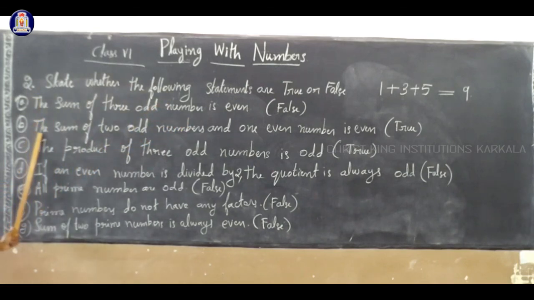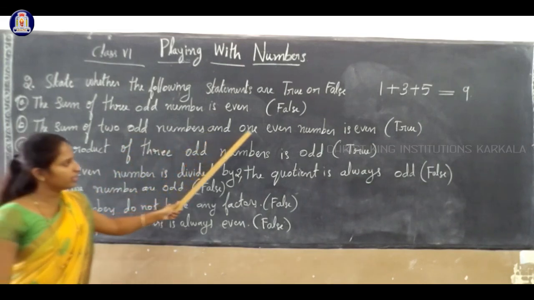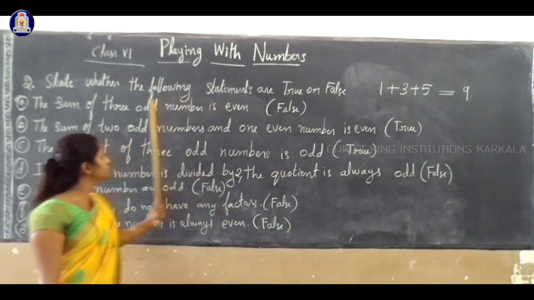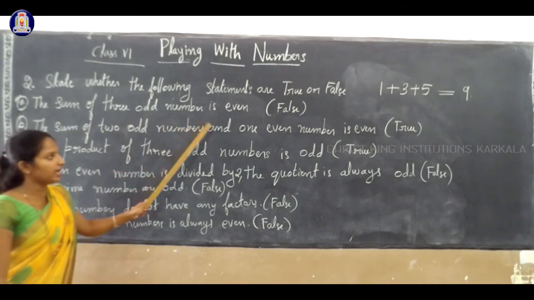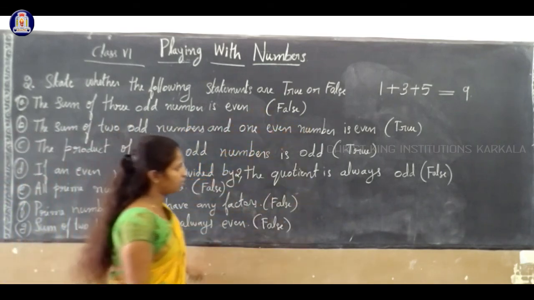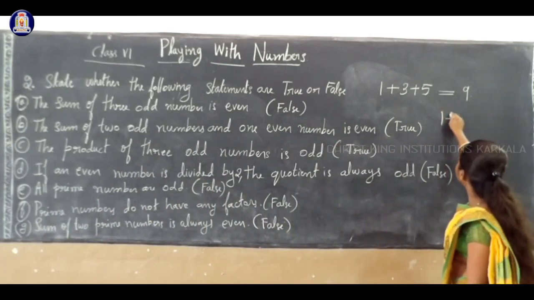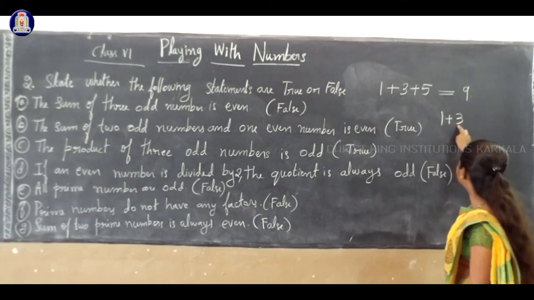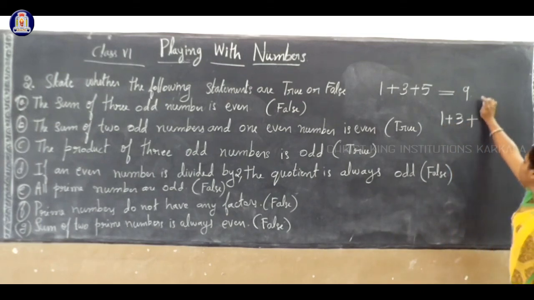So second one, the sum of two odd numbers and one even number. For example, say 1 plus 3. 1 is an odd number, 3 is also an odd number. Then one more, you have to take an even number. Any even number.